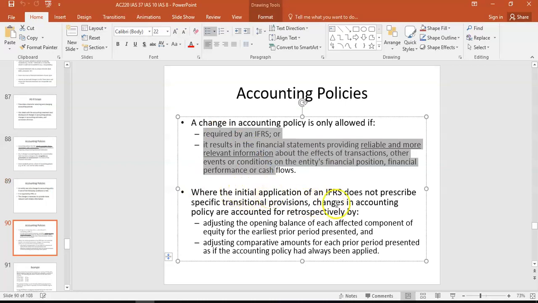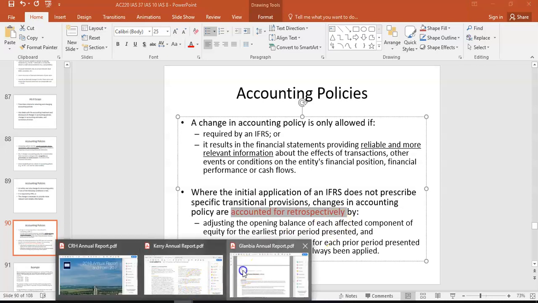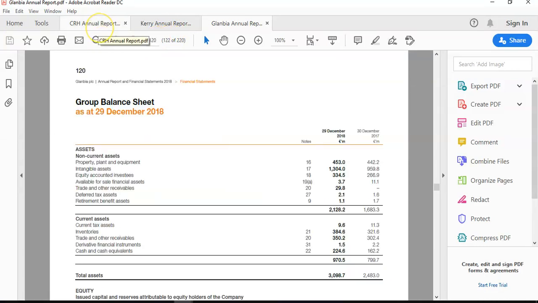When you do change an accounting policy, it must be accounted for, if you want to underline it, retrospectively. What that means is you don't only change this year, you change last year's accounts as well. Because when you think about it, in a set of financial statements, if we look again at Glanbia, you always give 2 years. So you can't just change this year's column and change that investment property to the fair value model, because last year's column is still held at the cost model.